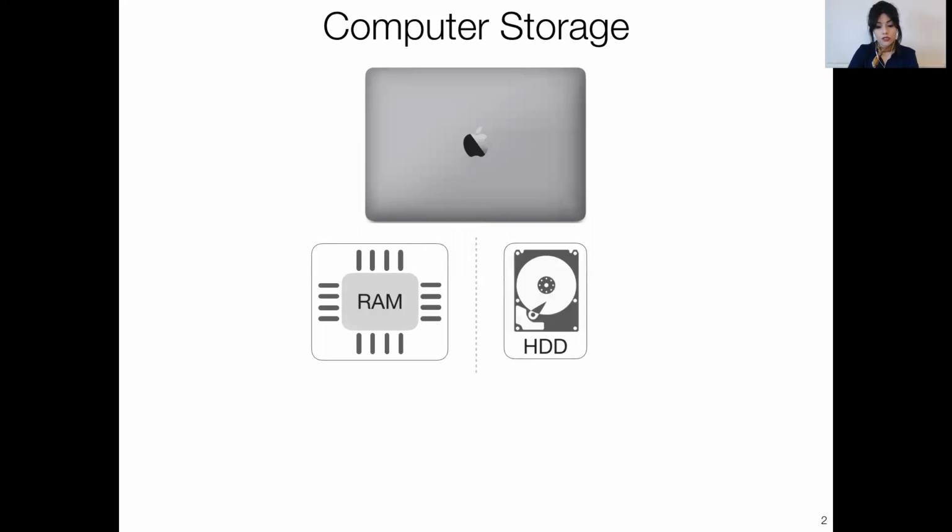Traditionally, computer storage is divided into two categories. On the one hand, we have the RAM, which is faster access to read and write, but it is volatile in a sense that it loses its contents after a power failure or a crash. On the other hand, we have hard disk drives, which are slow to access, but they're persistent and preserve the contents across power failures and crashes.